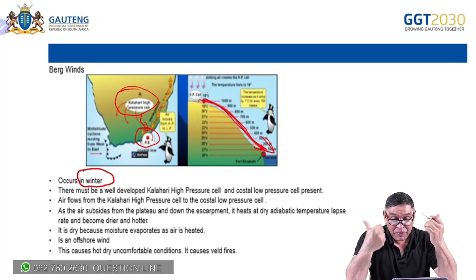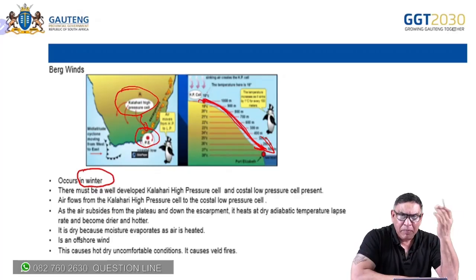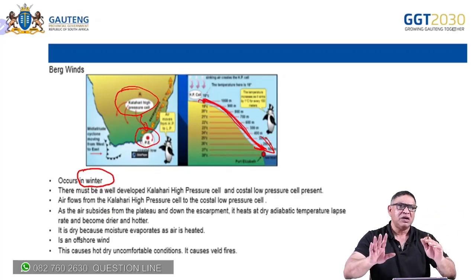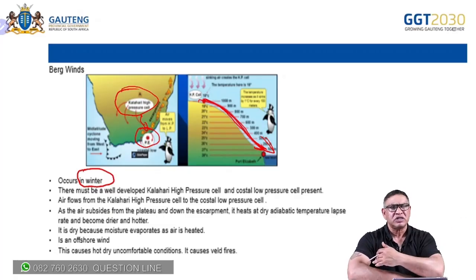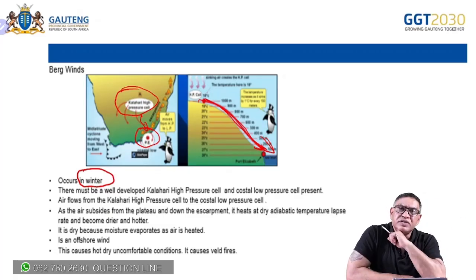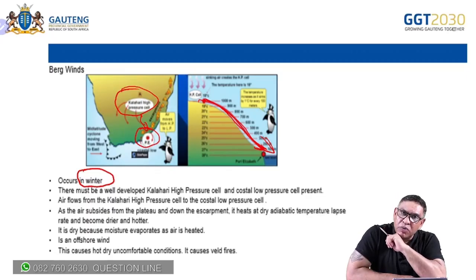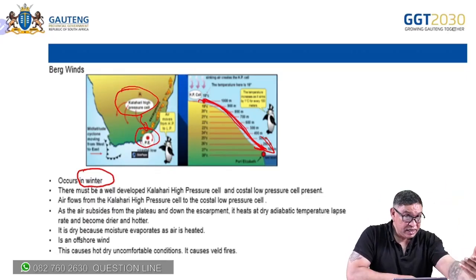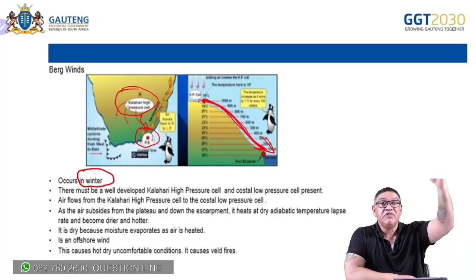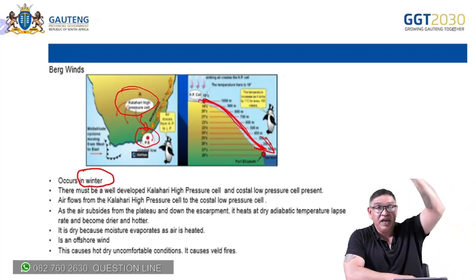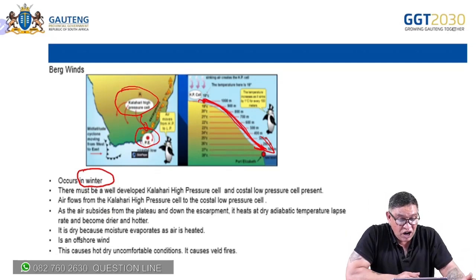As the moisture evaporates, the air becomes drier. So it's not just that it comes down the escarpment and becomes a warm, dry wind. We must know the reasons why. Warm because it's heating up adiabatically. As it heats up, there is more evaporation, and the air becomes drier.